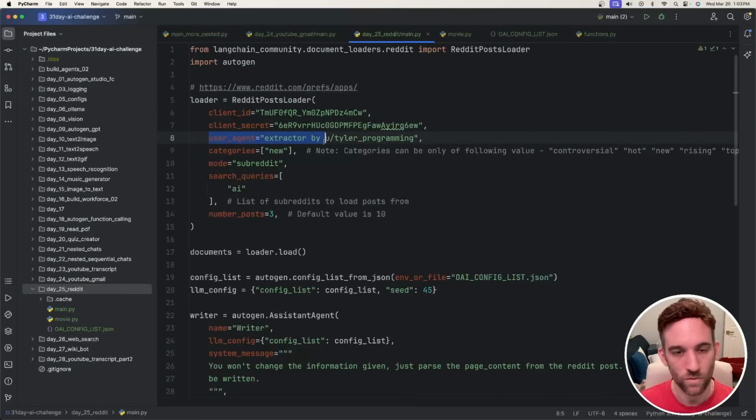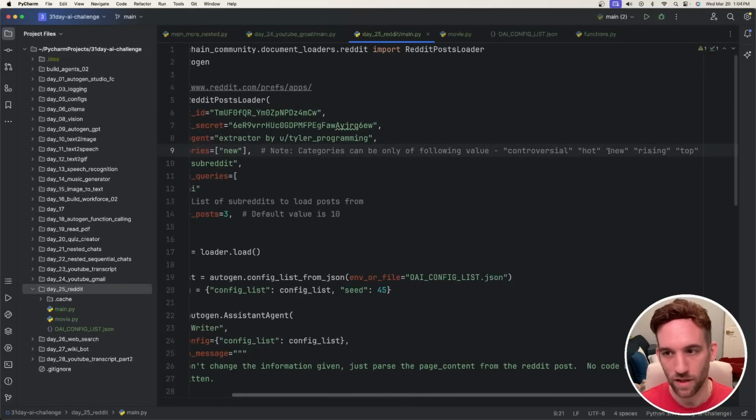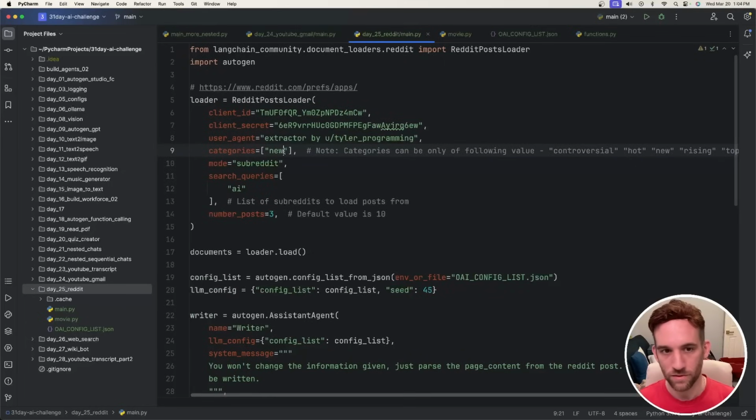We have a user agent, which I think you can name whatever you want, but I kind of follow the convention of "extractor by" and then my Reddit username. Now you know it. You can give categories here. I think they only allow you to do controversial, hot, new, rising, and top. So I'm just going to put new. I just want to retrieve posts from subreddits.